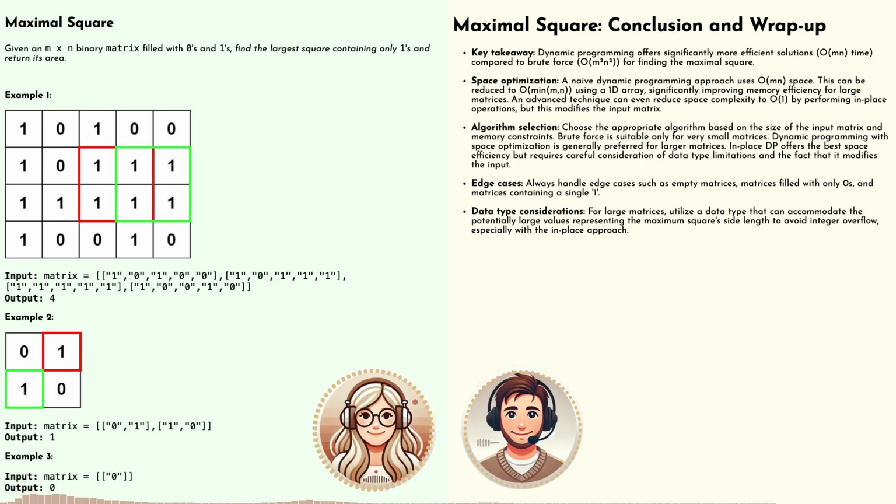Exactly. And just like before, we could use our space-saving trick with the 1D array and the prev variable to keep things efficient. This is really eye-opening. It's like we've gone from a single solution to a whole toolkit of techniques that can be adapted to variations of the same problem. That's the beauty of understanding algorithms on a deeper level. It's not just about the specific steps, but the logic and the patterns behind them. I couldn't agree more. It's about developing that algorithmic intuition, that ability to see the connections and the possibilities.